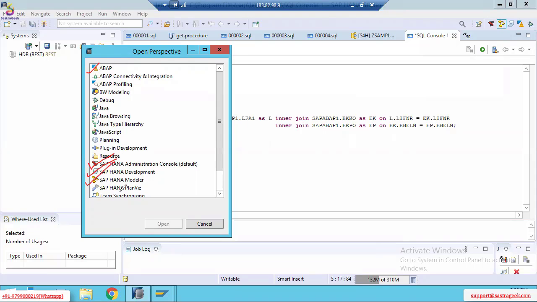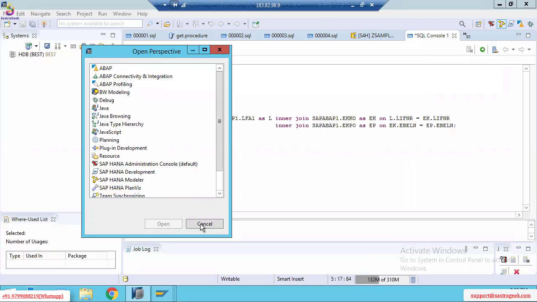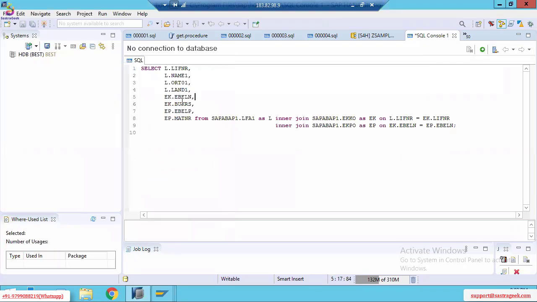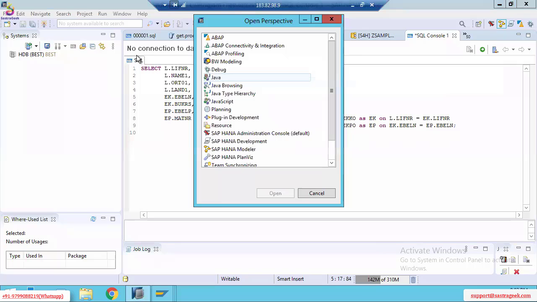Is the point clear? Now we do not need to cancel. Just see through the option. Click on Window, click on Perspective, click on Open Perspective, click on Other. Then the perspective screen opens. Whichever perspective you need, you can select it and click on Open.